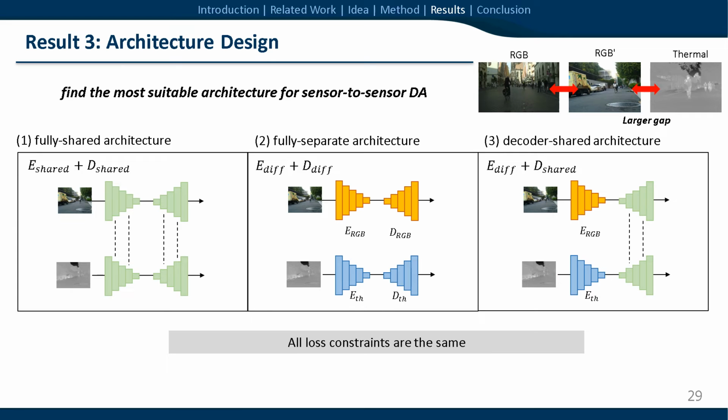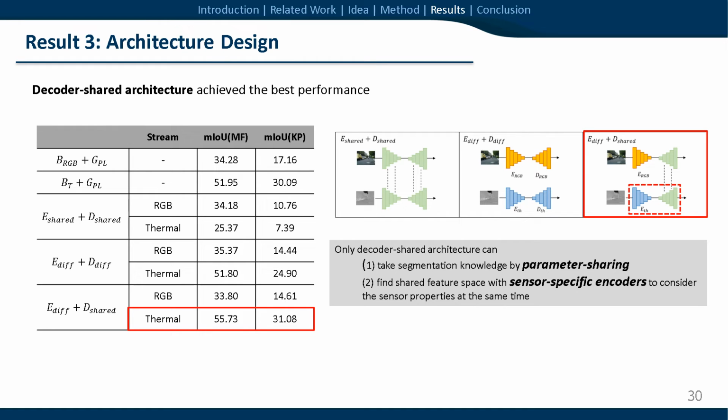The third experiment is about architecture design. One of the expected challenges of multispectral UDA is a larger gap between source and target domain. To solve this challenge, we used separate encoders for the RGB stream and thermal stream. Under the same loss constraints, we compare fully shared, fully separate, and decoder shared architectures. As a result, the decoder shared architecture achieved the best performance.